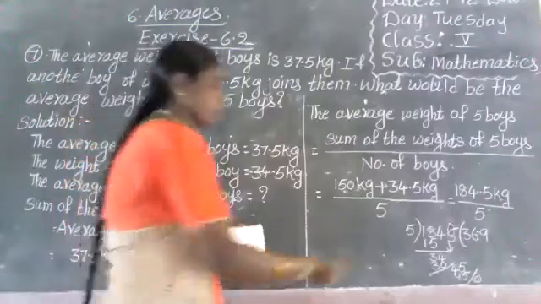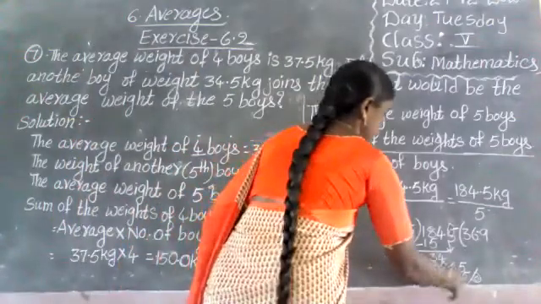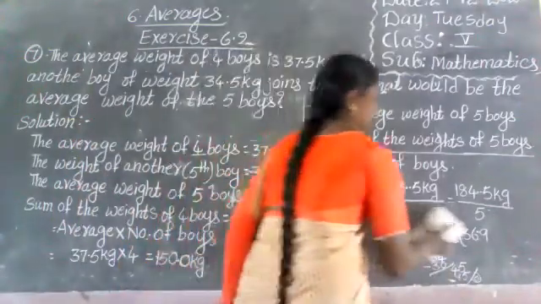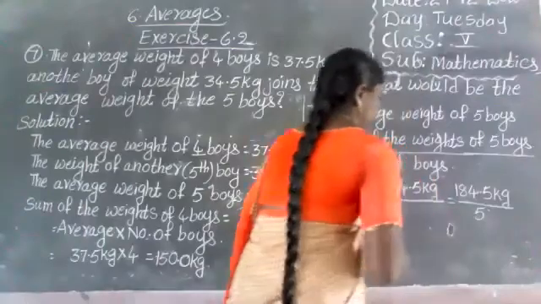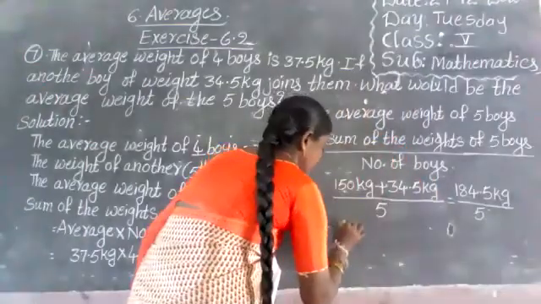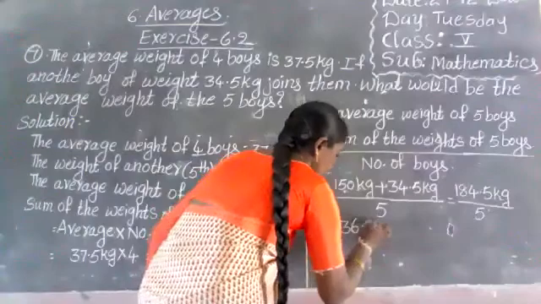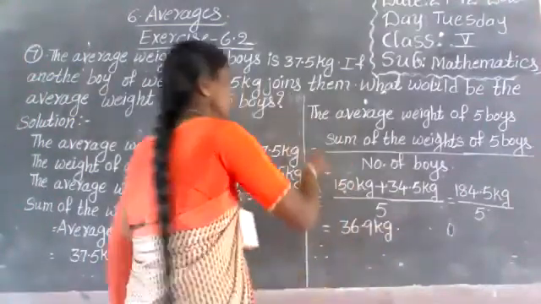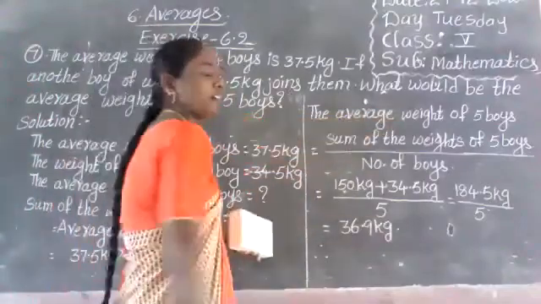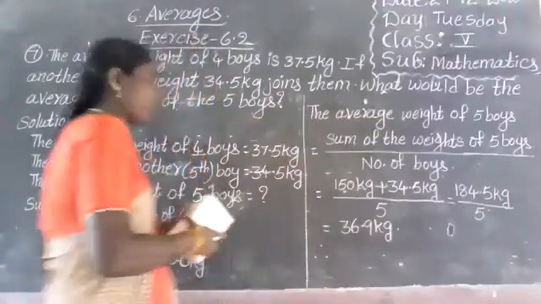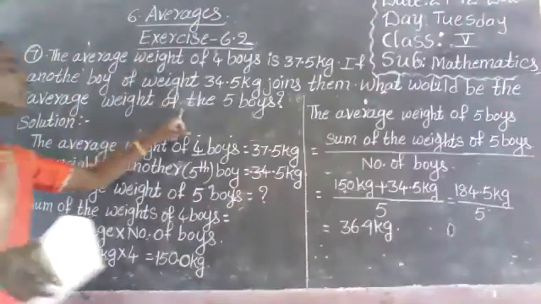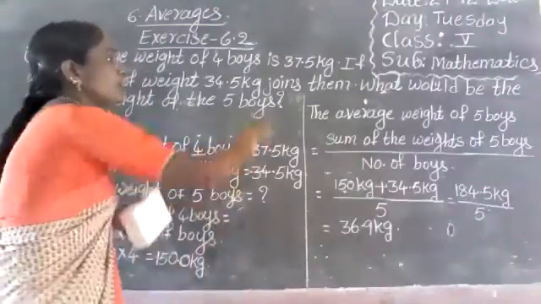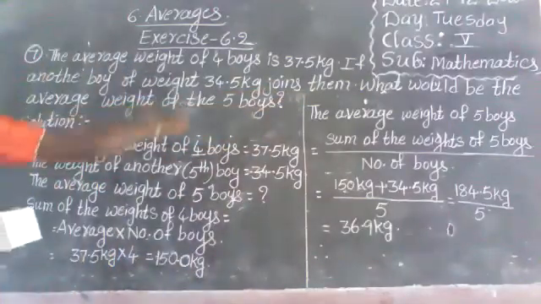Okay, 36.9 kilograms. What is this? The average weight of 5 boys. What would be the average weight of the 5 boys?